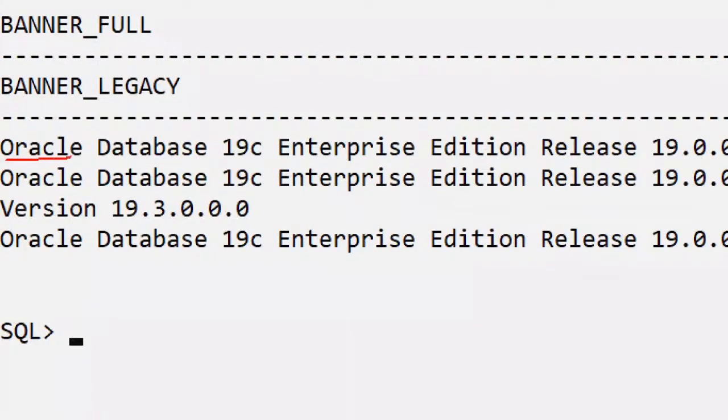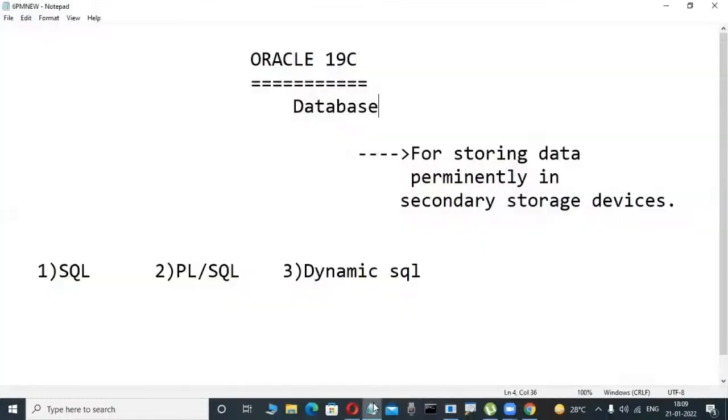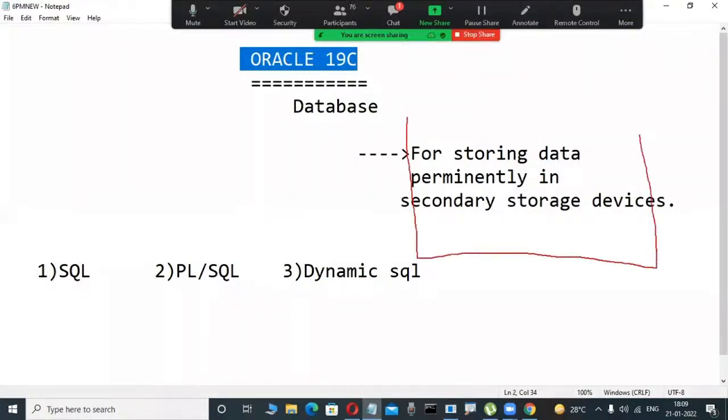Oracle is a product from Oracle Corporation, and the type of product is a database product. The version we are learning in our course is 19C. What is a database? Once we install the Oracle software, some place is automatically created on a disk, and in this place we permanently store data.